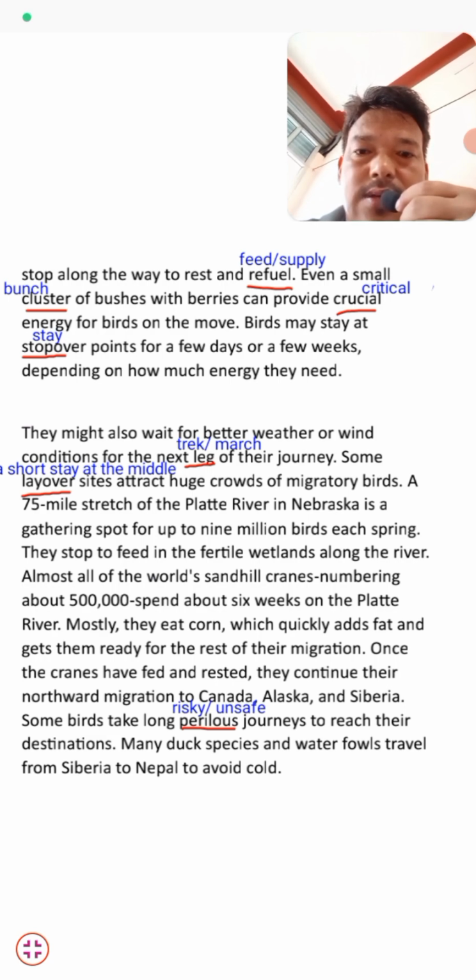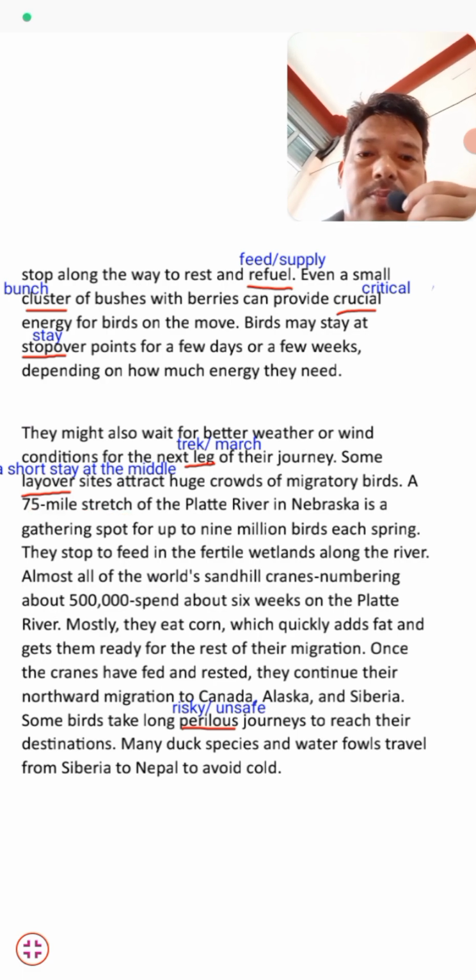There can be some short stays. There will be some amazing sites, also areas which attract a huge number of migratory birds. There is a place with a 75-mile-wide stretch, which is the Platte River in Nebraska, where every year more than 9 million birds gather in spring.